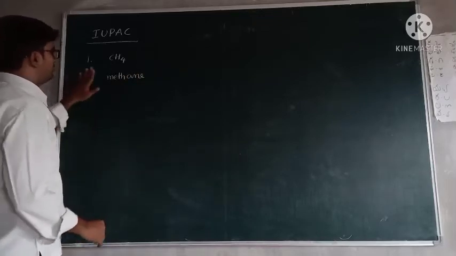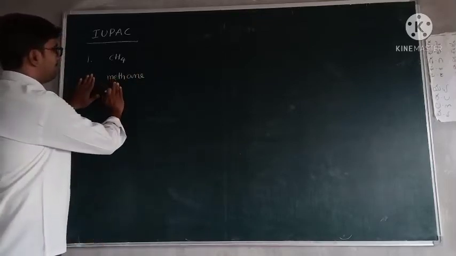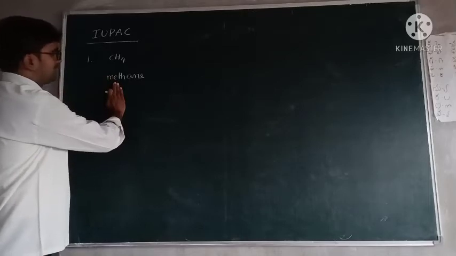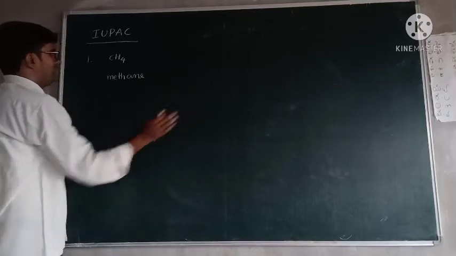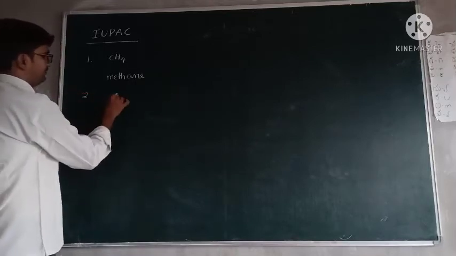Actually, for naming: first substitutions, no substitutions. Next, number of carbons, meth. Next, bond type, only single bonds, ane. Next, functional group, no functional group, leave it. Now come to the second one.